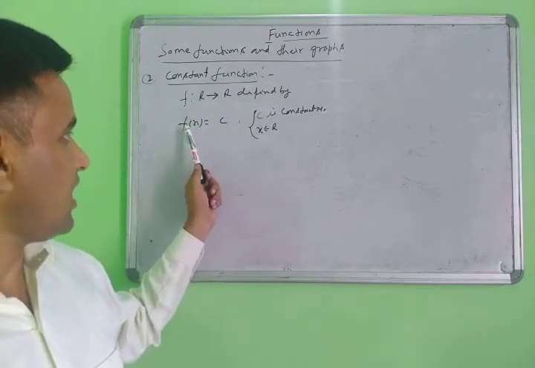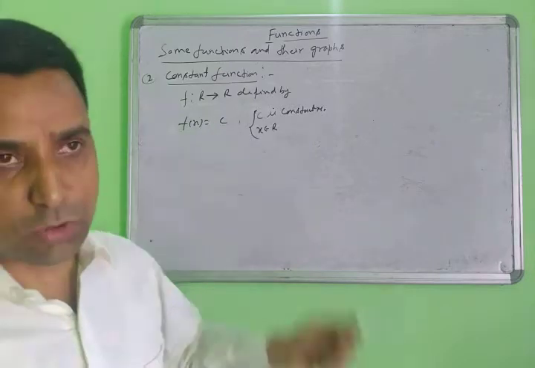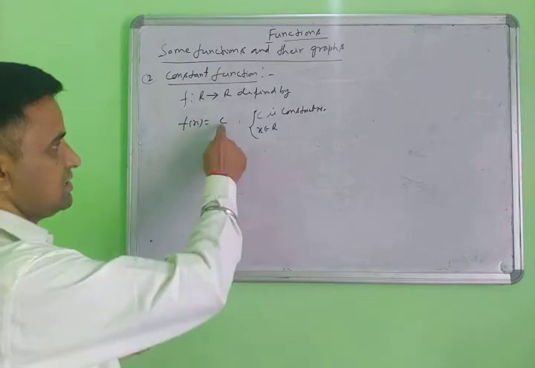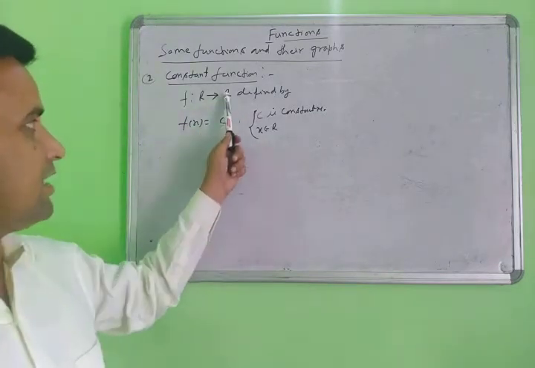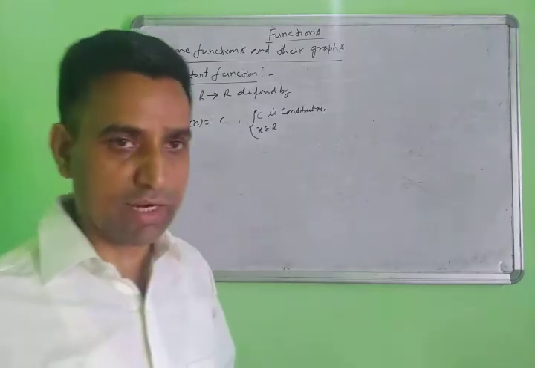The function is defined by f(x) equal to c. What do we mean here by c? Here c is any constant number, any real number. C belongs to the real numbers. You are putting any real number, and the codomain is also any real number. Then the domain and codomain both are real numbers.